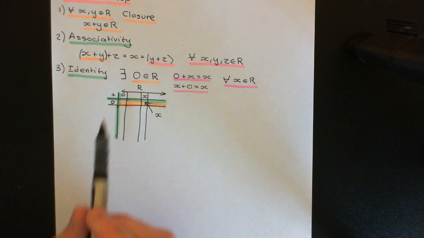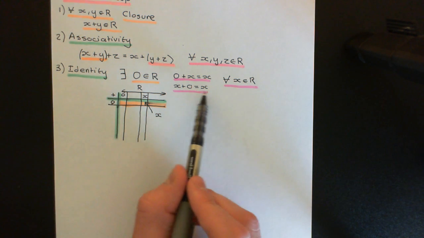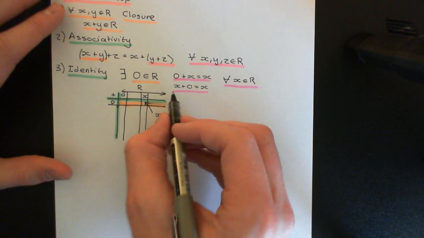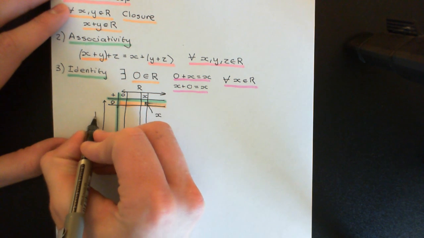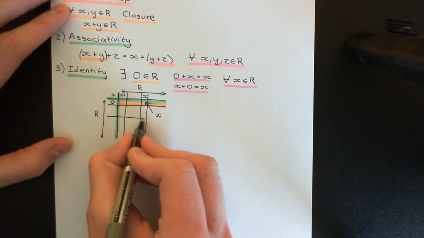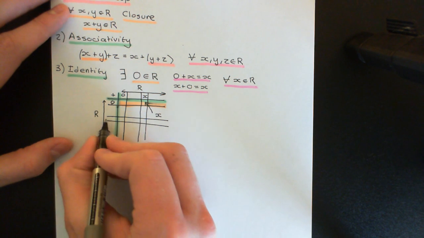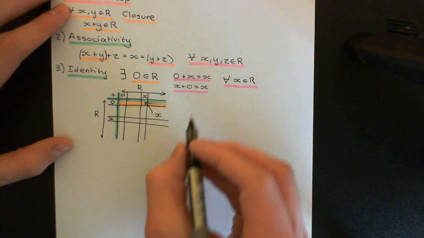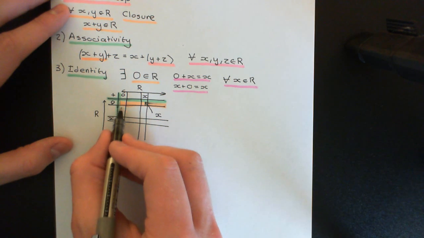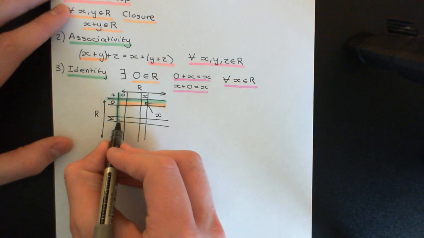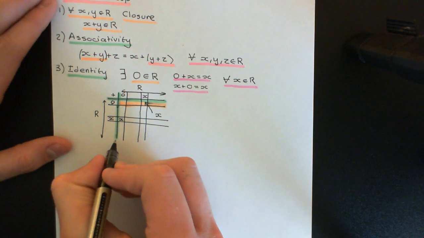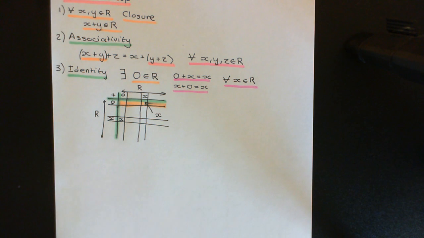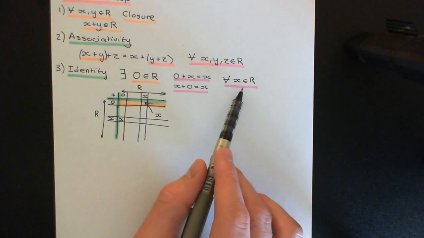Now, the same is true for the column dedicated to 0, because the second line here says that if we take any element of the ring, which means we're going to take any element of the ring and we're going to take its row dedicated to it this time. So here, let's say, here is the row dedicated to this element little x. Okay, and we're then going to add it to 0, so we're going to take the column dedicated to little 0 here, and the answer there, the intersection between the row dedicated to little x and the column dedicated to little 0, is always going to equal little x. Okay, and that's going to be true no matter what little x is in the ring.